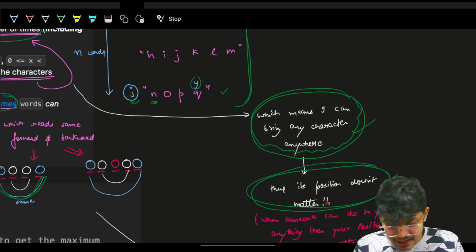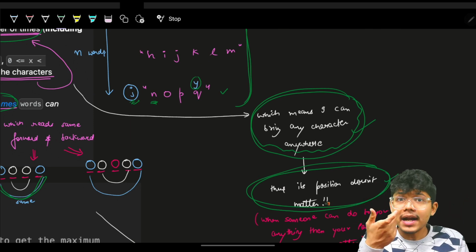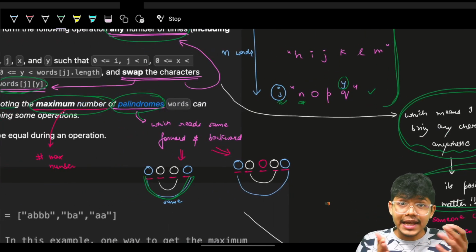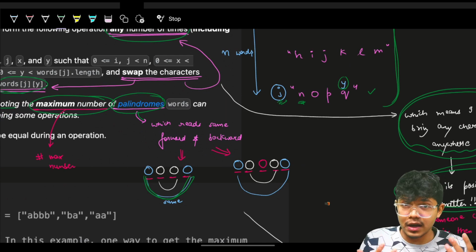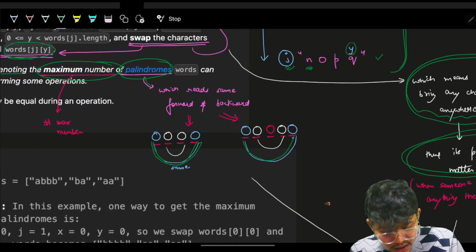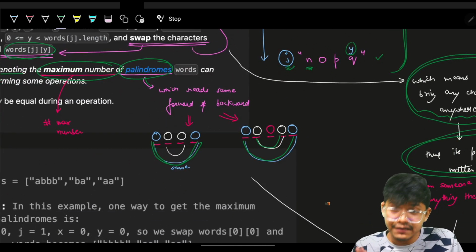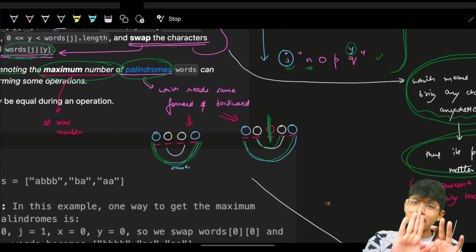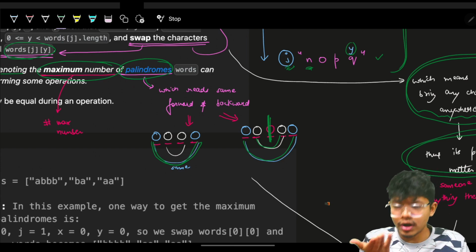So for sure n matters, but n's location will not matter for me, because I can bring that n anywhere I want. And in the same way for an odd length palindrome, I will have even pairs, and whatsoever is the mid element can still remain alone. It doesn't need a pair because it's an odd length.